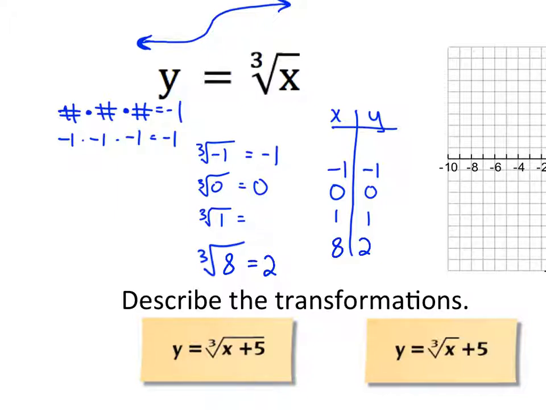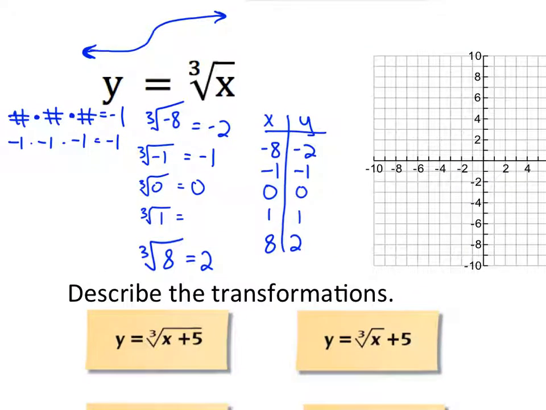And if we know the cube root of positive 8, we also know the cube root of negative 8. What is the cube root of negative 8? Negative 2, right? Negative 2 times negative 2 times negative 2 is negative 8. So that's how we get our parent function table, by taking the cube root of those x values.